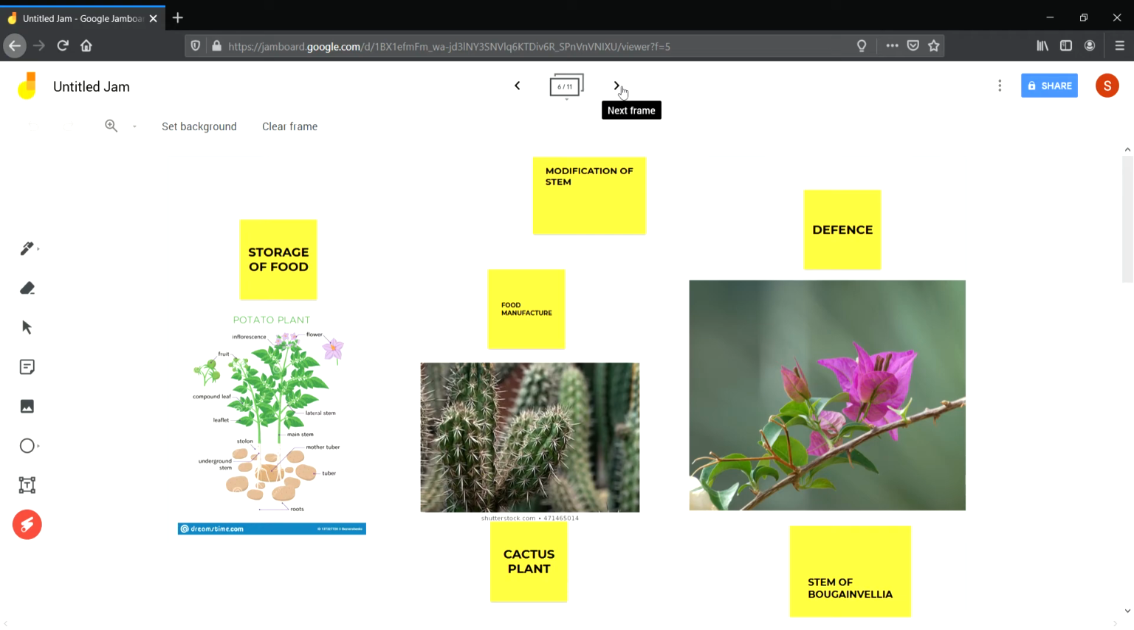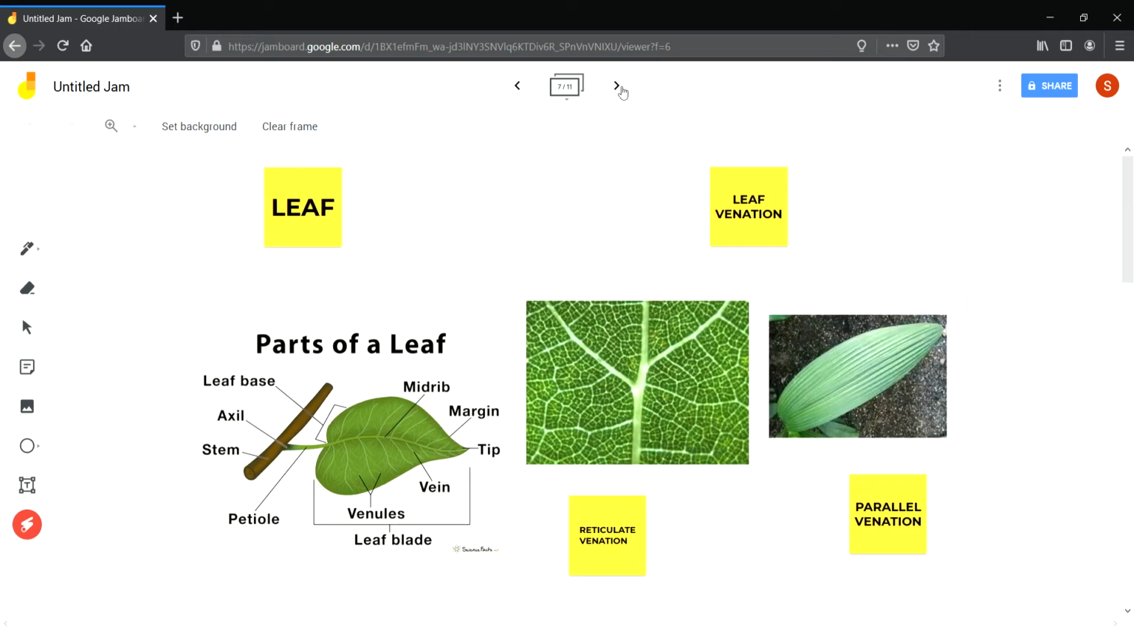Now we shall discuss the leaves. You know, leaves are the kitchen of the plant. They have a green pigment called chlorophyll, and leaves help the plant to manufacture their food in the presence of sunlight with the help of carbon dioxide and water, and the prepared food is called glucose. Oxygen is released in this process. Now let's see the structure of leaves. The parts of the leaf which you can see in this diagram.